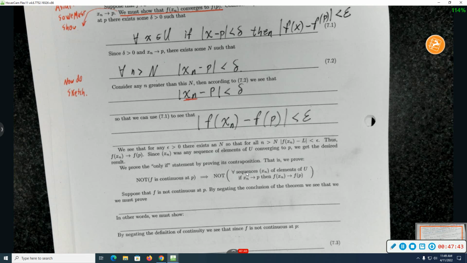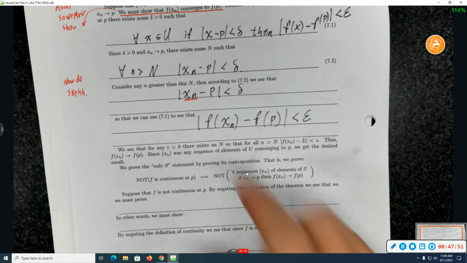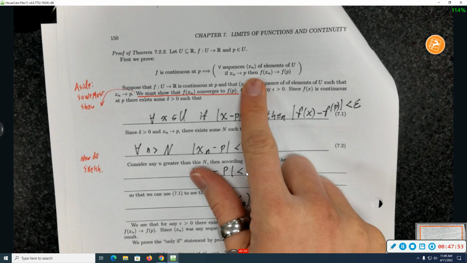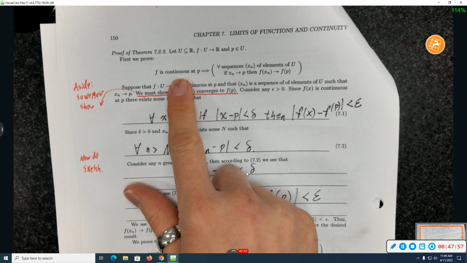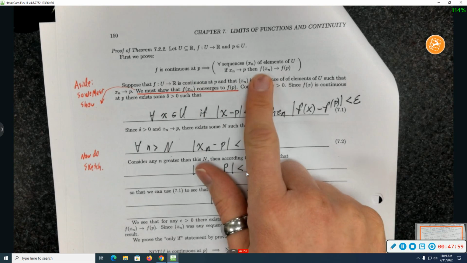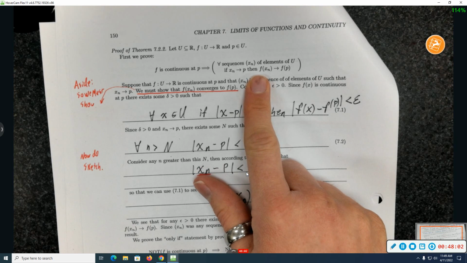So, with 1 minute remaining, that's not enough time to do the opposite direction of the proof, but maybe I'll tell you about how the proof will go, the global structure of the logic. So what would I need to prove? I would need to prove that if something is true about absolutely every sequence, then the function is continuous. But that's too hard a hypothesis to use.